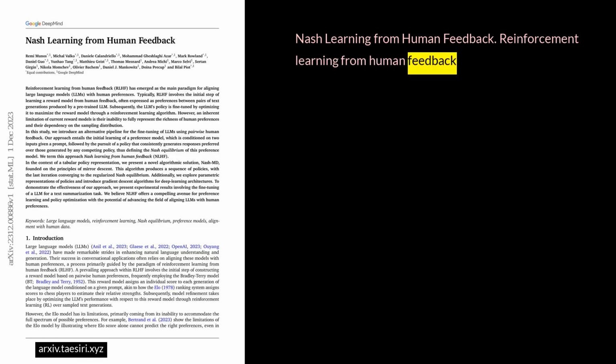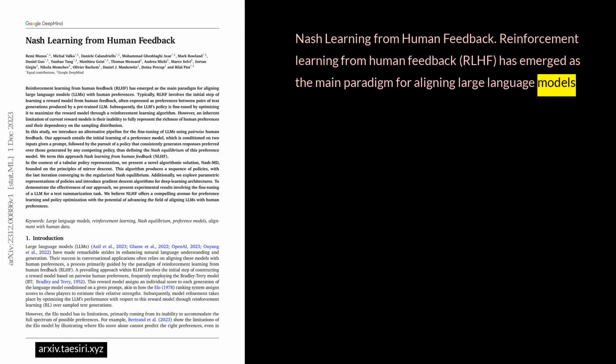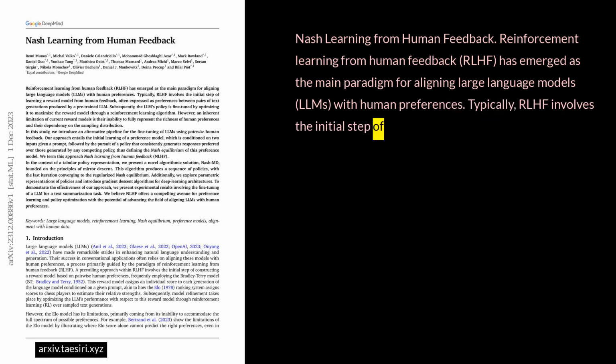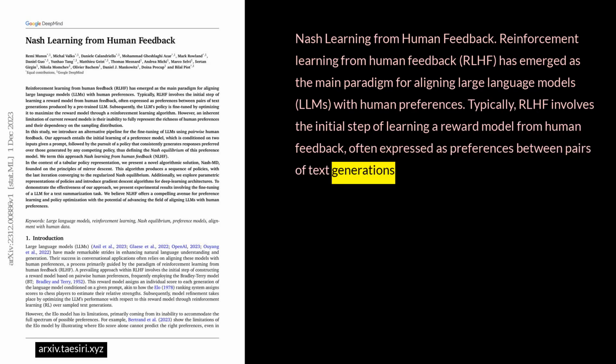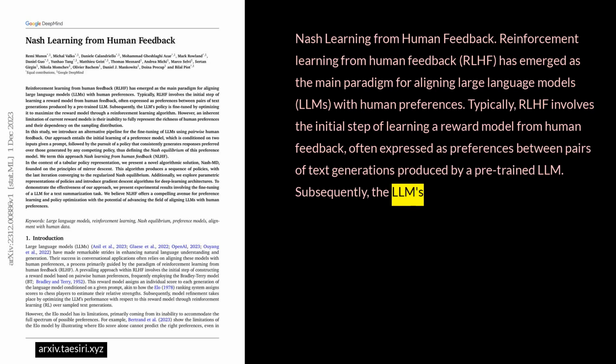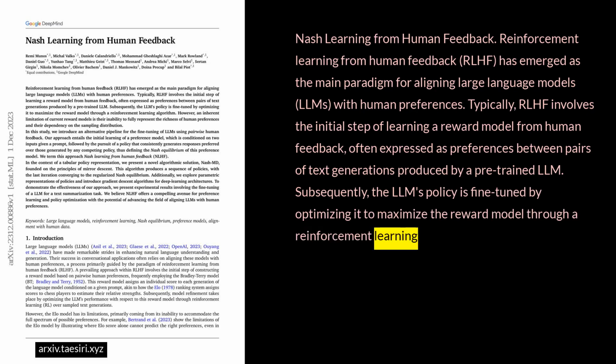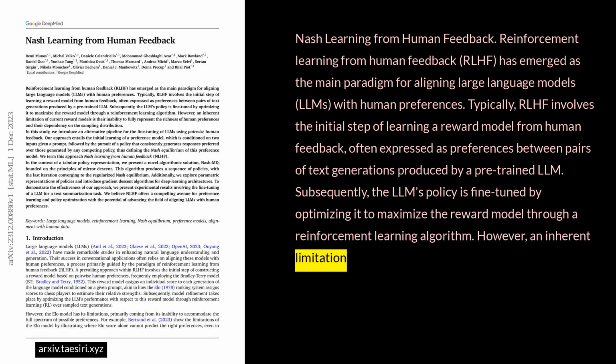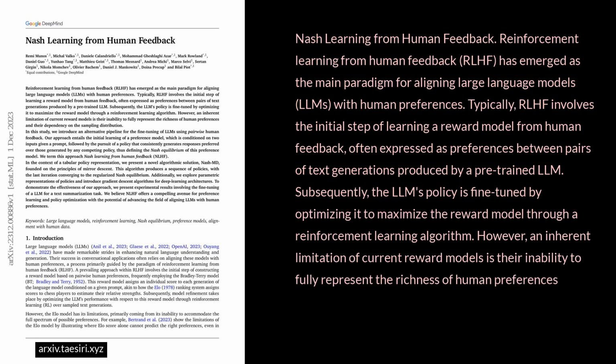Reinforcement learning from human feedback, RLHF, has emerged as the main paradigm for aligning large language models, LLMs, with human preferences. Typically, RLHF involves the initial step of learning a reward model from human feedback, often expressed as preferences between pairs of text generations produced by a pre-trained LLM. Subsequently, the LLM's policy is fine-tuned by optimizing it to maximize the reward model through a reinforcement learning algorithm. However, an inherent limitation of current reward models is their inability to fully represent the richness of human preferences and their dependency on the sampling distribution.